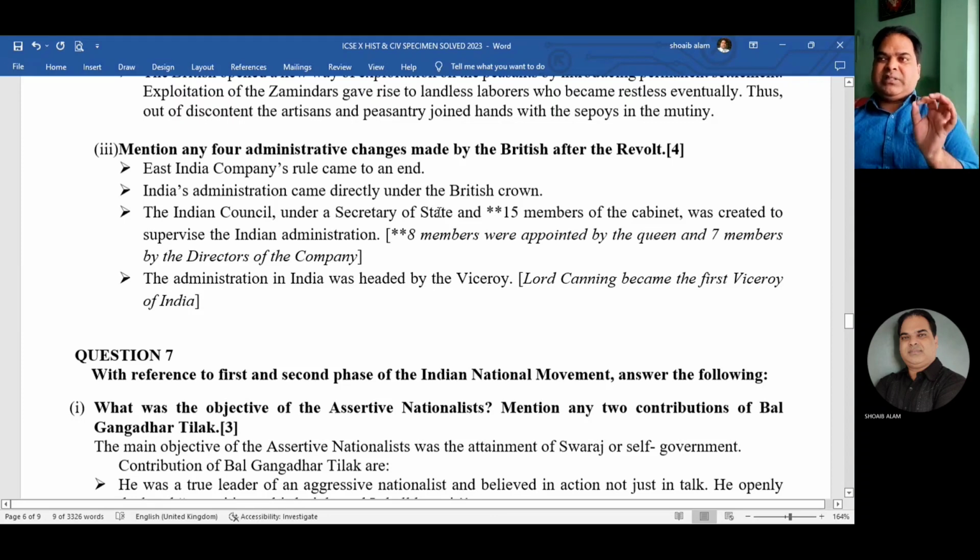The Secretary of State's council consisted of how many members? 15 members. Out of 15 members, 8 members were appointed by the Queen and 7 members by the directors of the company. So if you mention that the Indian Council under Secretary of State, with 15 members, was created to supervise the Indian administration, that would be enough. Just to clear you, I have given this part.